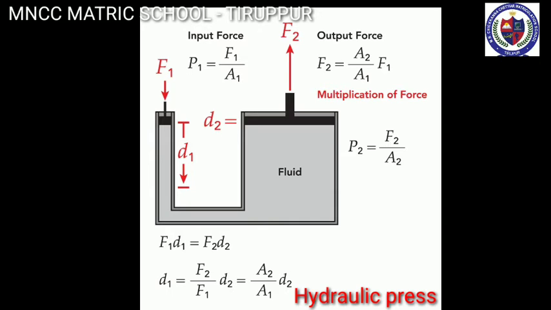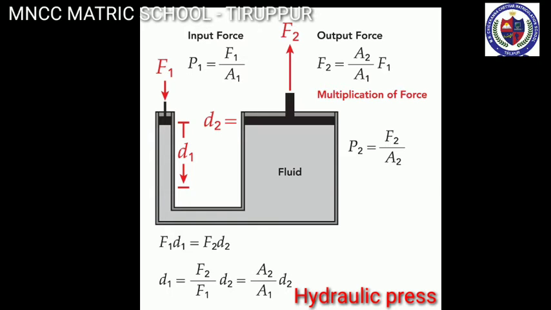Now let's learn about the hydraulic press. Pascal's law became the basis for one of the most important machines ever developed, the hydraulic press. It consists of two cylinders of different cross-sectional areas as shown in this picture. They are fitted with pistons of cross-sectional area small a and capital A. The object to be lifted is placed over the piston of large cross-sectional area A.